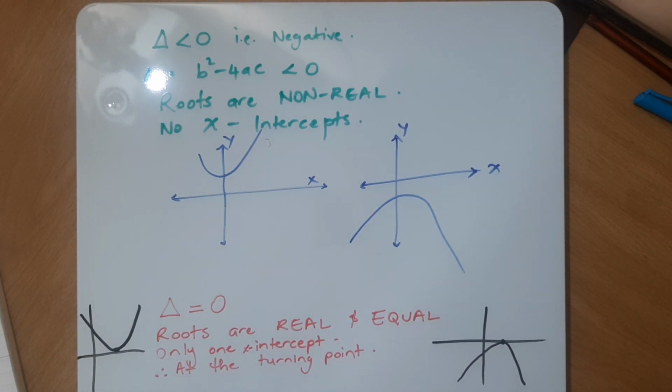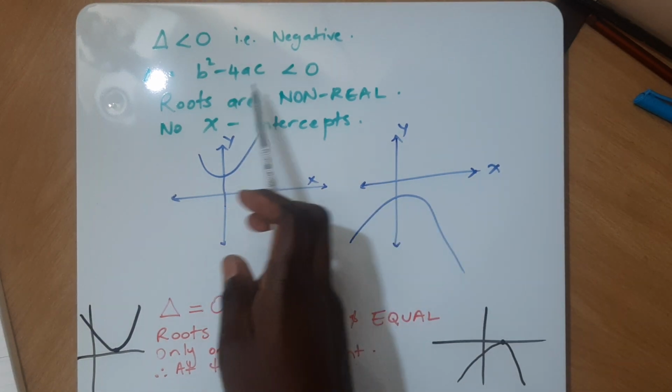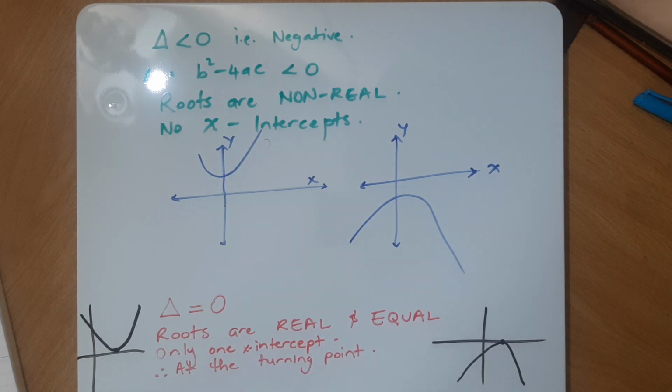Okay. So now, if we see our discriminant, b squared minus 4ac, if b squared minus 4ac is less than 0, that means it's negative, right? Because any number less than 0 must be negative. So it could be negative 1, negative 2, negative 10, negative 2.5, whatever it is, but a negative number.